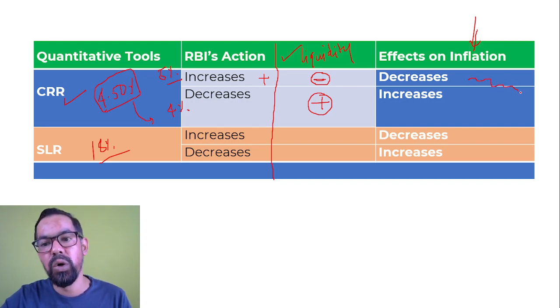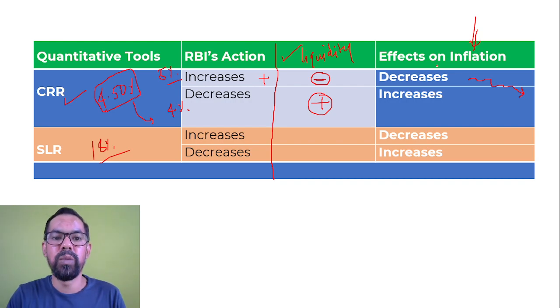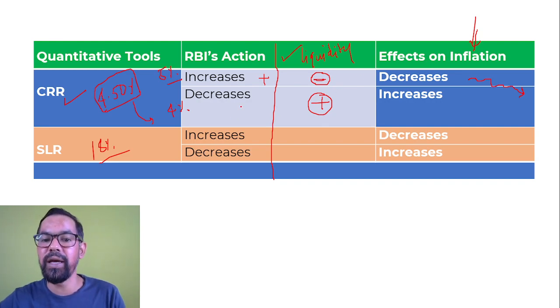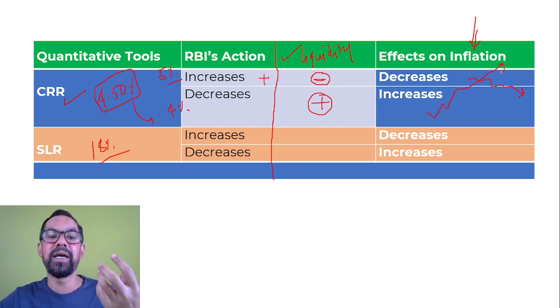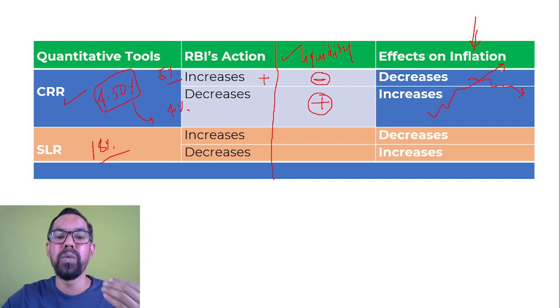Inflation will also go down, right? So if there is less liquidity in the market, we'll have less demand. If there is less demand, the inflation will also go down, and vice versa. If the RBI increases the liquidity, we'll have more money in the market, so the prices of goods and services will increase, which means there will be more inflation in the economy, right?